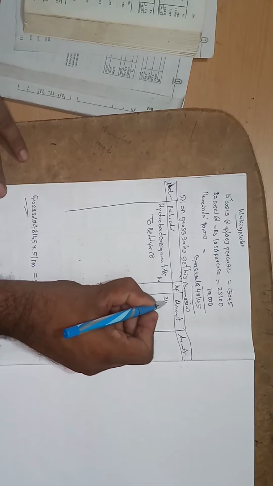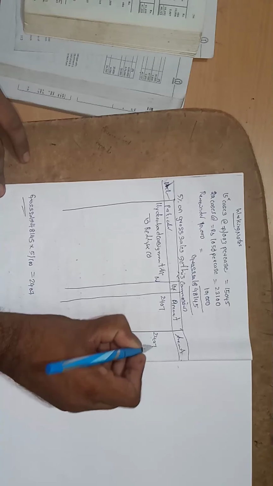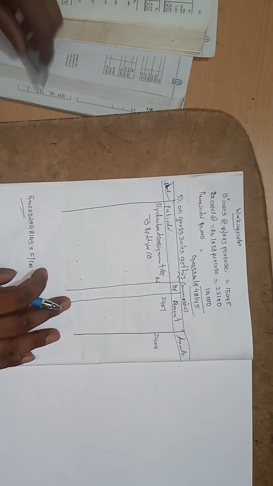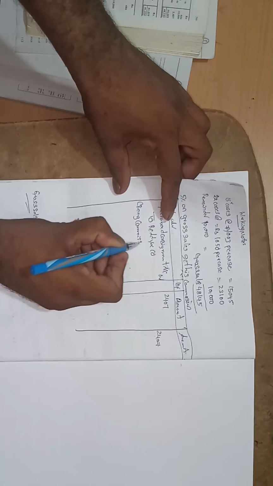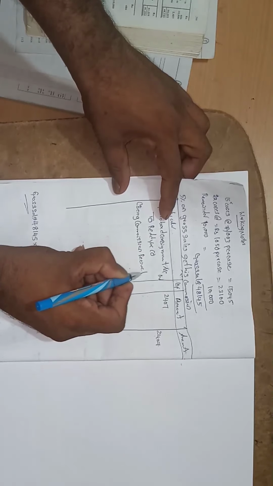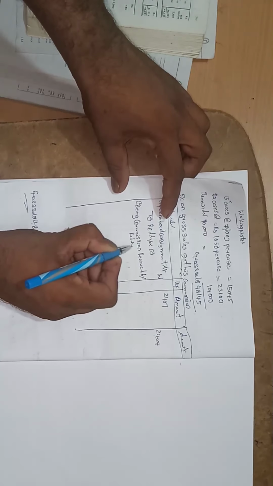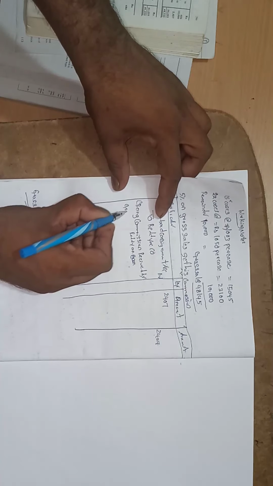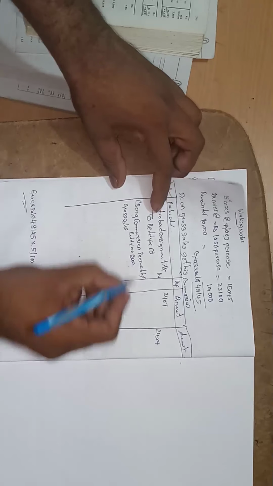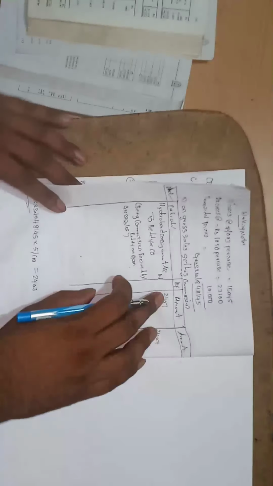The entry in the commission account is 2,407, and 2,407. Next, after commission, what will be the entry? We write: being commission received by Reddy and Co on gross sales, 2,400.